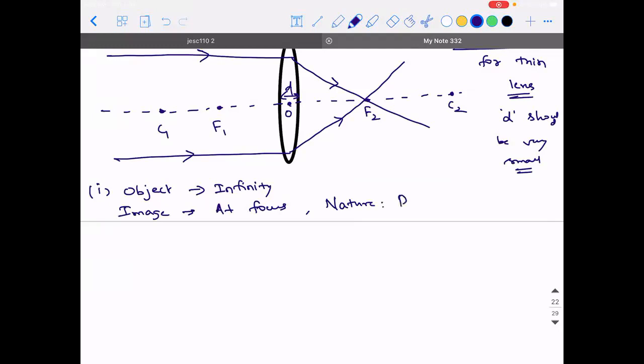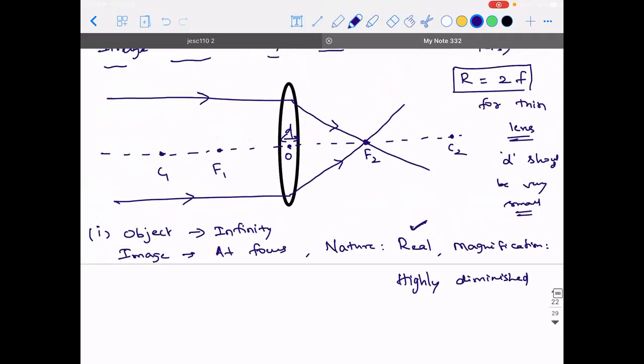What is the nature of the image? It is real. What is the magnification? It is highly diminished. Here I want to tell you one important point: with respect to a lens, if the object and image are on either side of it, then we call it a real image. Whereas with respect to a mirror, they both should be on the same side for it to be called real. Please make a note of this point.